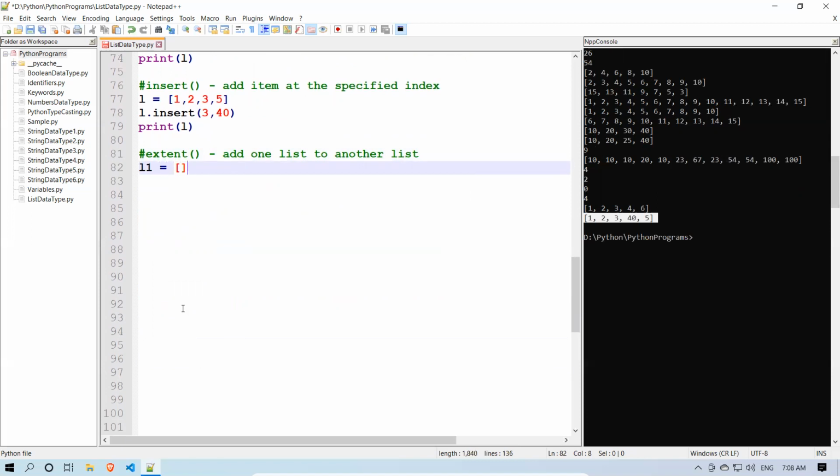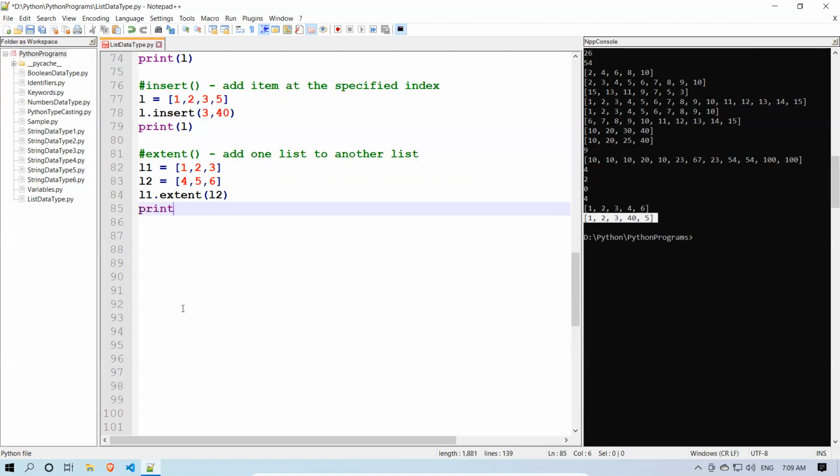L1 is equal to 1, 2, 3, and L2 is equal to 4, 5, 6, and then L1 dot extend L2 means I want to extend my L1 with L2, because I want all the values which are there in the L2 should be in L1.